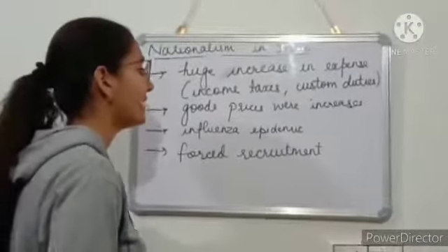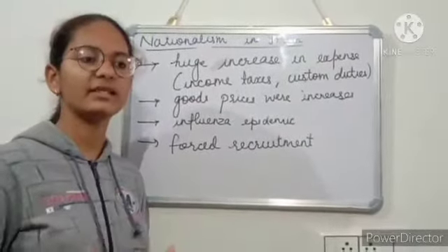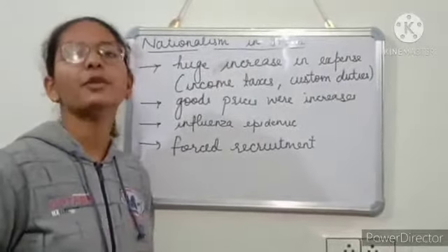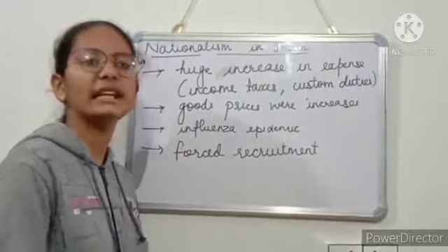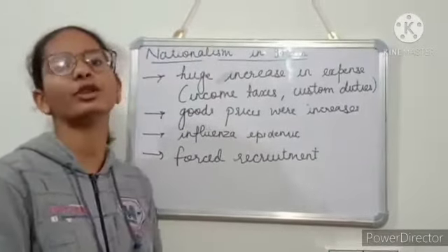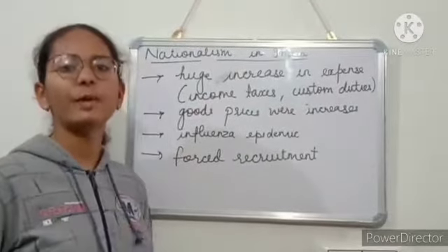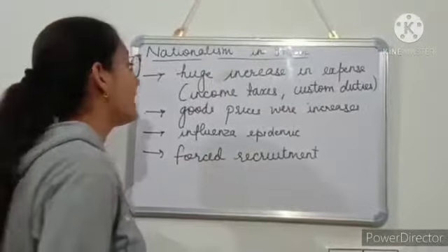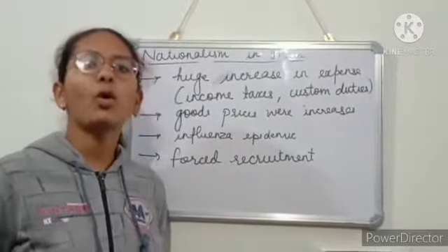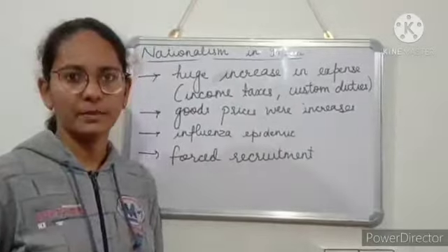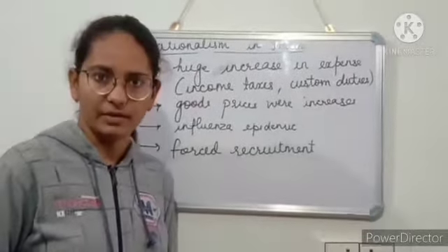Next is that food prices were increased. How? Due to some illnesses which were spreading at that time, crops failed, and as a result there was an acute shortage of food. That's why food prices increased, which was a hardship for the common people. It was a challenge to keep pace with the increasing food prices. Now next is the influenza epidemic. Influenza is a virus that has the ability to spread all over a region and kill thousands of people. Because of this influenza epidemic, 12 to 13 million people perished.